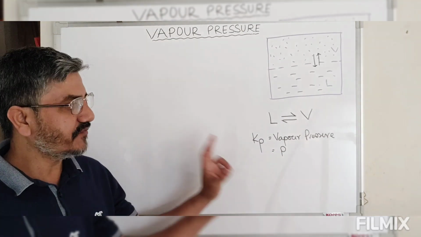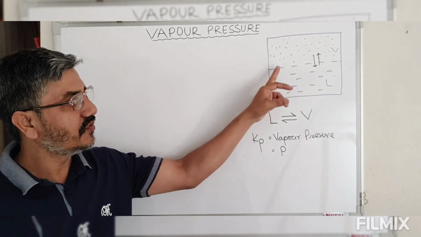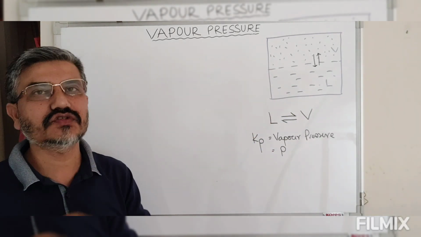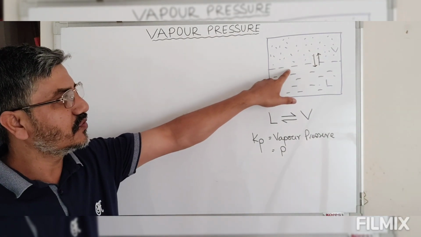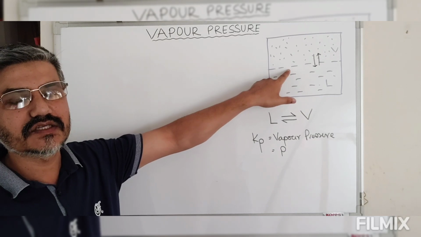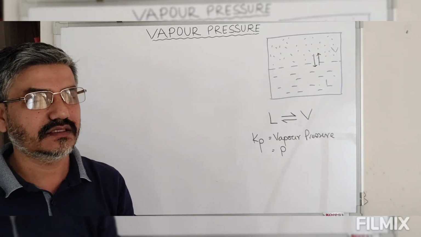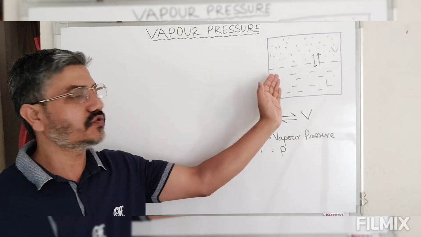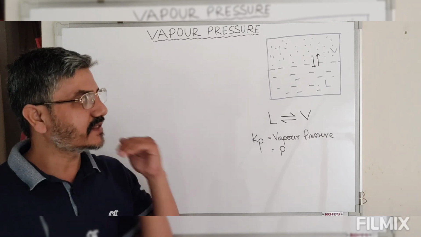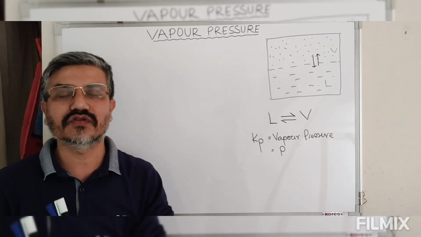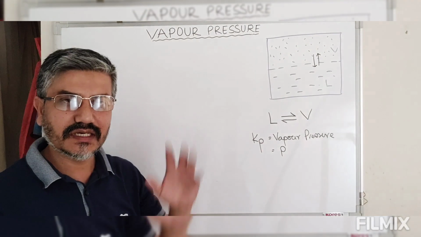Similarly, the second factor that affects vapor pressure is the nature of the solvent or the solution. If the solvent molecules are held by strong intermolecular attractive forces in the liquid state, the tendency of the liquid to convert into vapor will decrease, and the vapor pressure will be less.